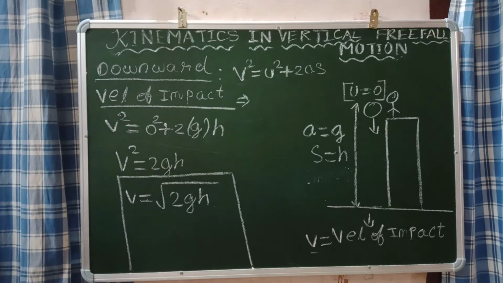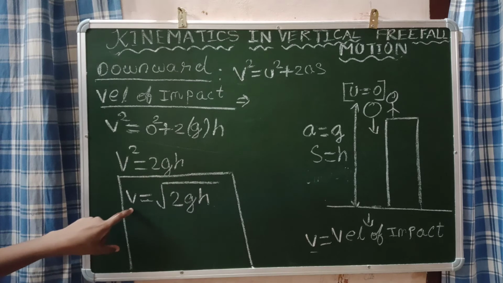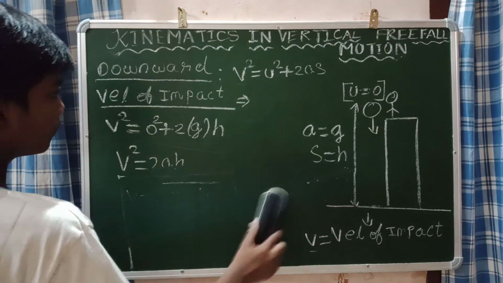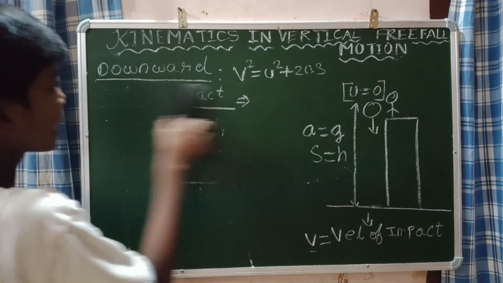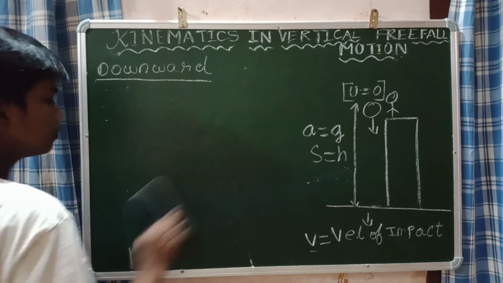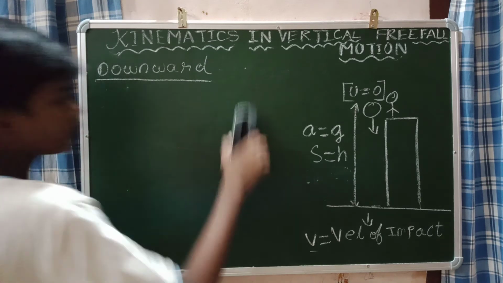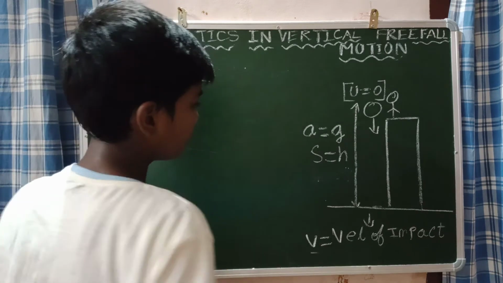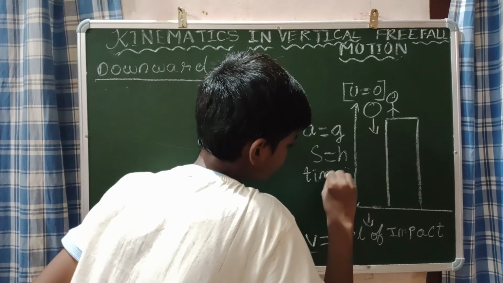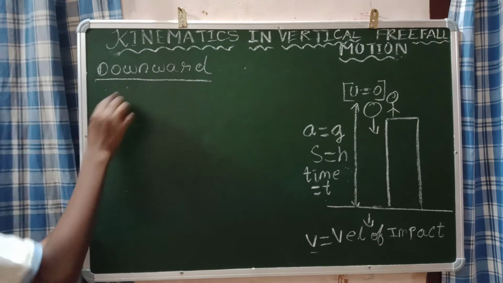Let us move on to our time of flight. Please remember velocity of impact is equal to root 2gh. So let us move on to our time of flight. How will we find this time of flight? That is also very simple. Find the time of flight. Now here I am saying this time of flight is equal to t.